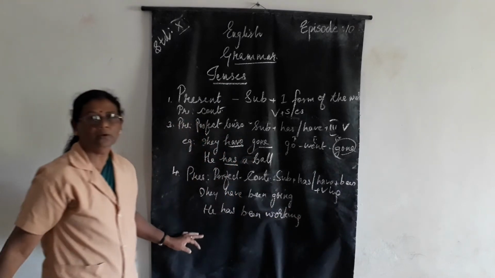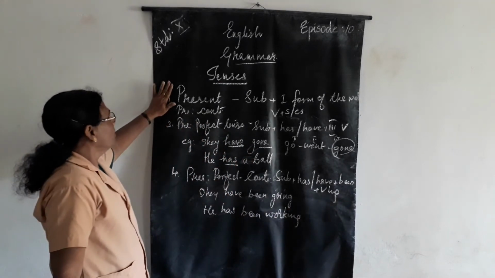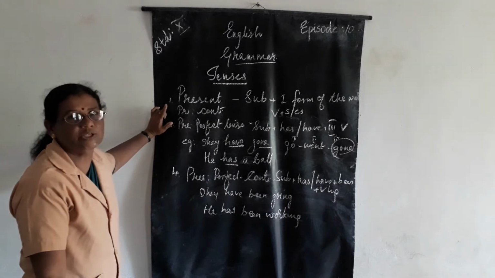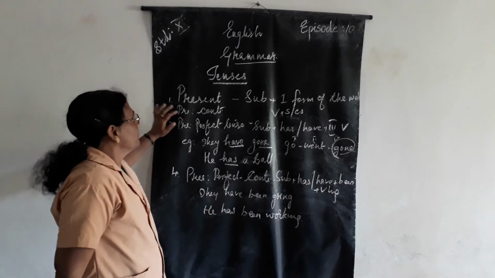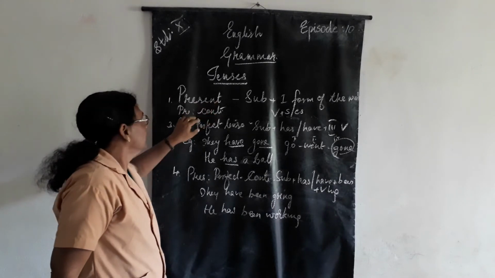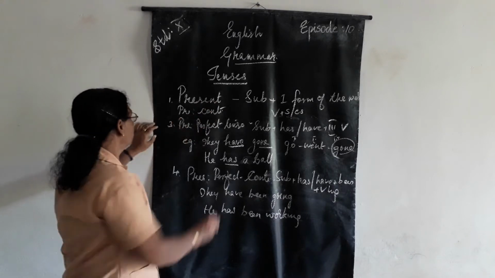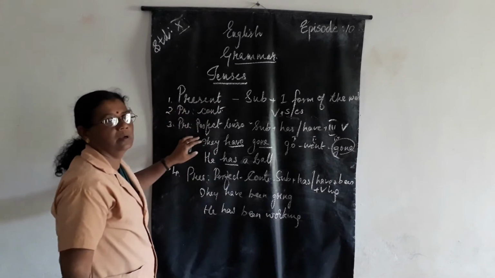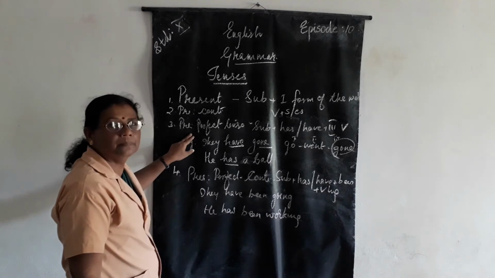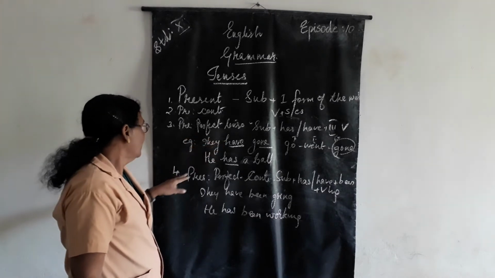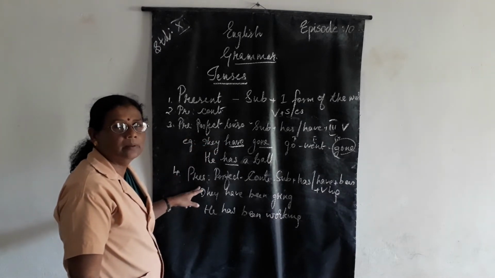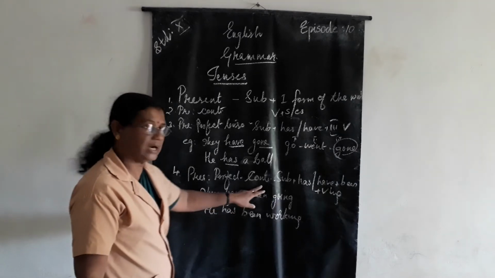He has been working. So now all the four of the first tense form. Which are the four? First one, simple present. Then comes present continuous. Then comes present perfect tense. And then the fourth one comes present perfect continuous.